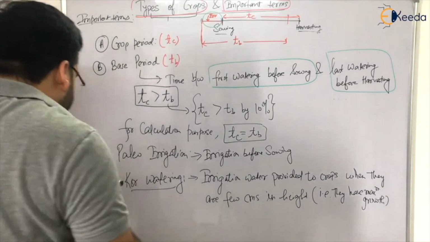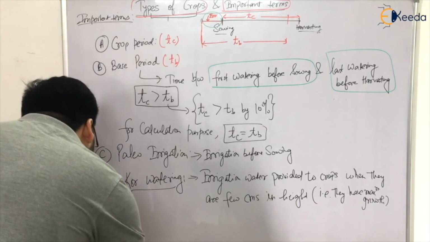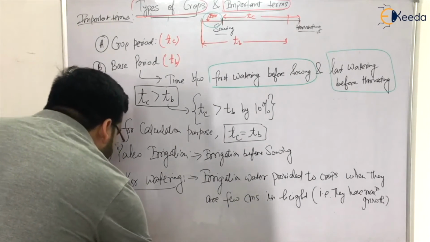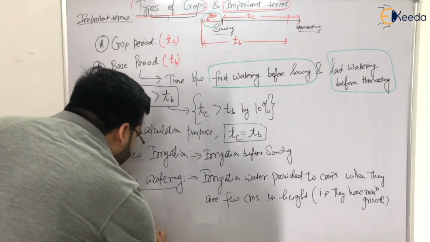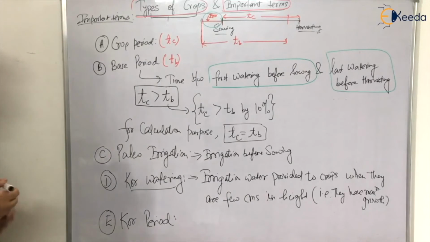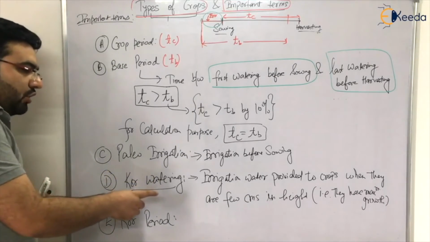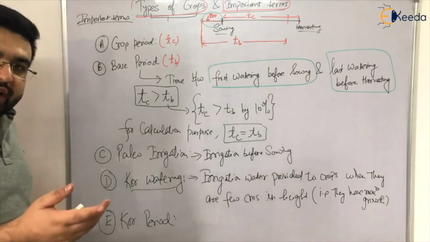Clear? Now, related to the core watering, there is a term known as core period. E stands for core period. Now what is this core period? It does not mean that you will provide this core watering in only 1 day or 2 days or 3 days. It will take time.